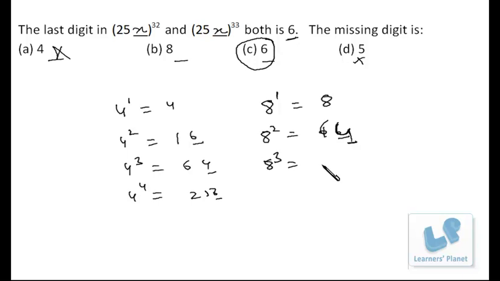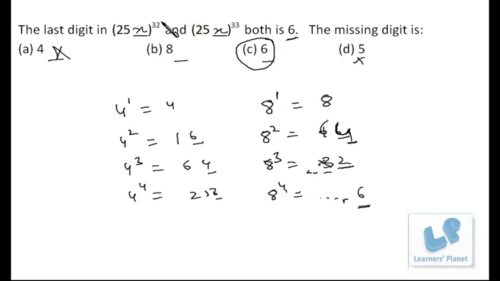Then 4 into 8, the 32, the unit digit is 2. And 8 raised to 4 ends in 2 8s are 16. I'm just calculating the unit digit over here. The preliminary digits I'm not calculating. So 2 8s are 16, so 8 raised to 4 will end in 6.